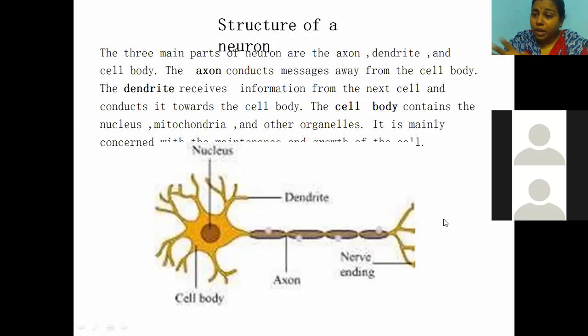I told you, there are so many neurons in our body. It's a matter of some crores of cells in our body. So every cell should have a connection with the other neuron. Then only we can see the transfer of information, or transmission of nerve impulse, from one neuron to the other neuron. I hope you are following me.